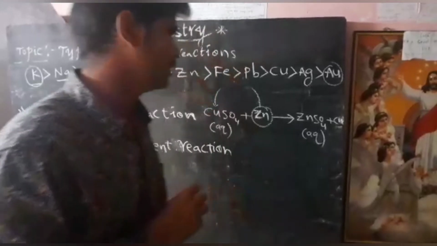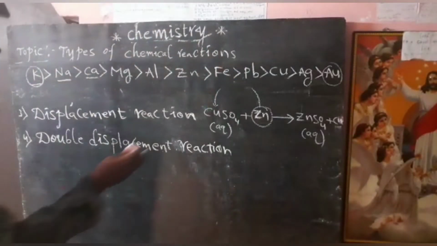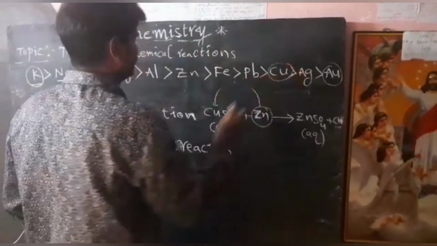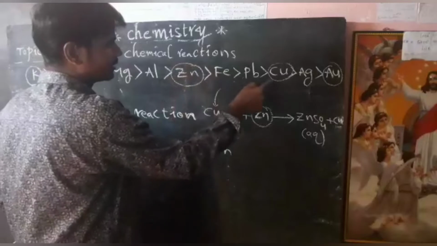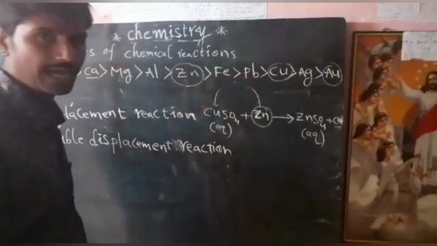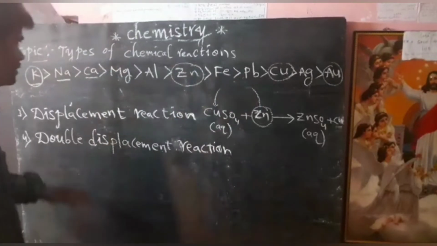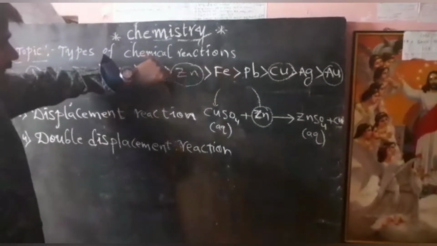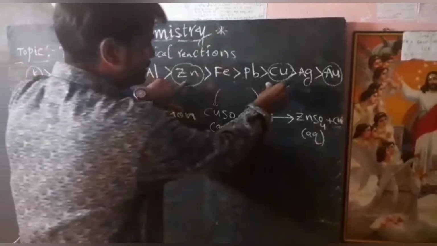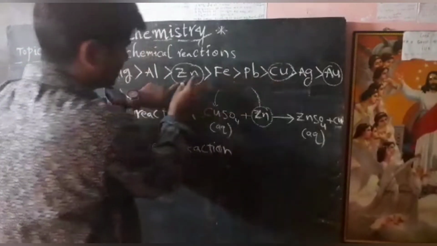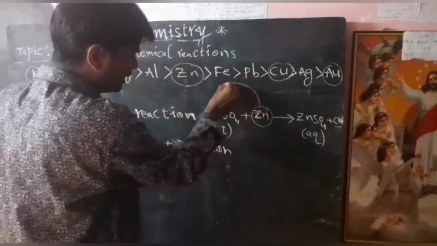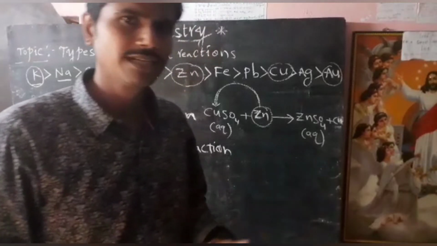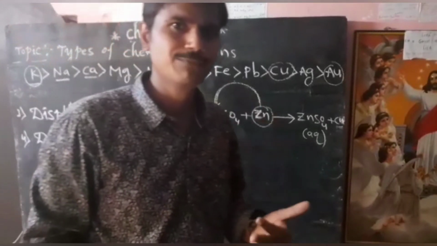So see here, in that chemical reaction, what are the metallic elements? Copper and zinc are there. In that, which one is the more reactive metal? Already we discussed, the reactivity of metals decreases from left to right. Zinc is here, copper is here. So which one is more reactive? Zinc is the more reactive metal. That's why it displaces copper from copper sulfate solution. Like that we can write a number of displacement reactions.